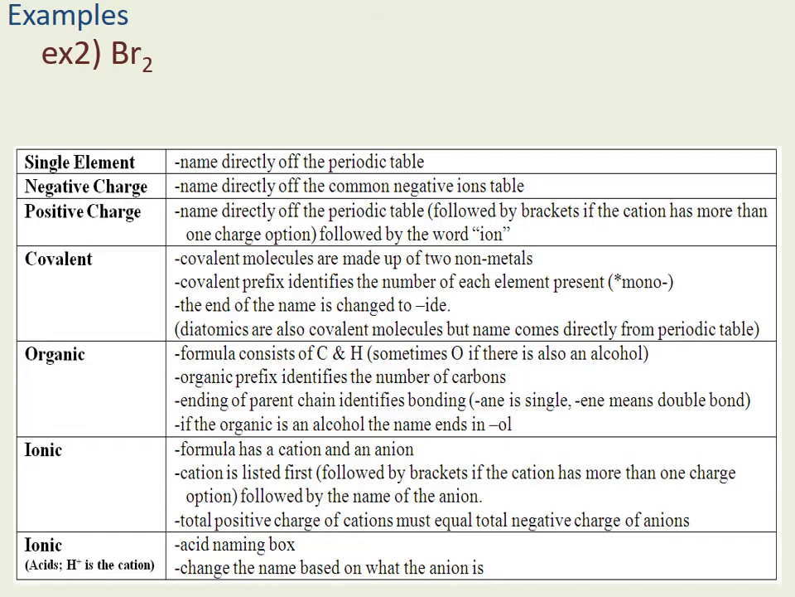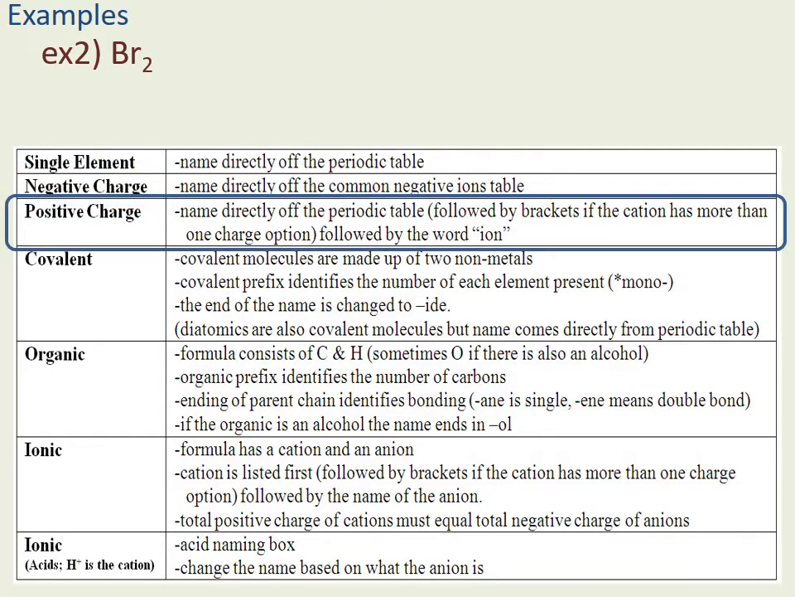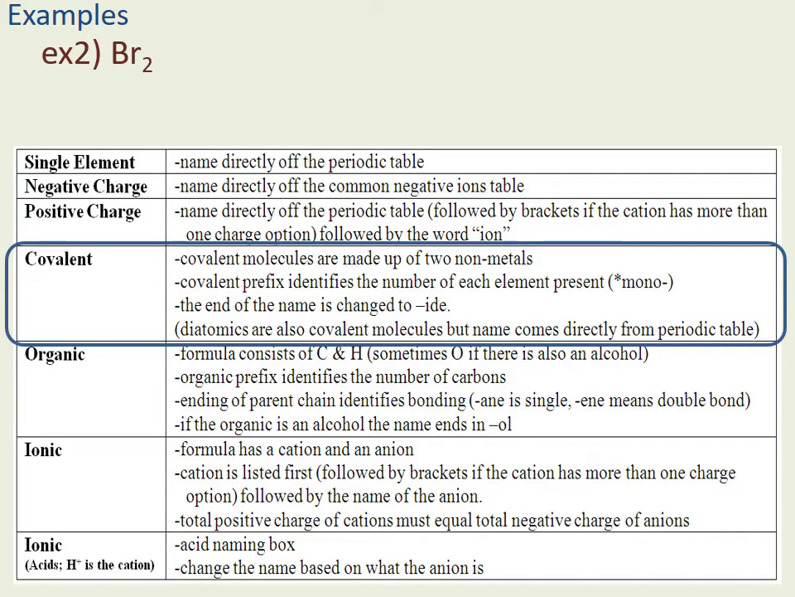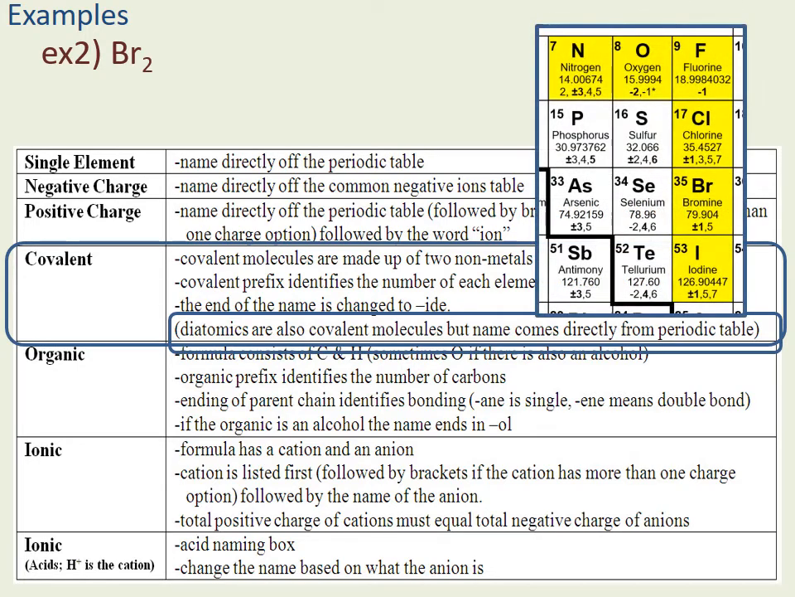Example 2, Br2. I do not have a single element because I have two Brs. I don't see a negative charge. It does not have a positive charge. Is it a covalent? Well, covalents are molecules made up of two nonmetals, and I only have one element there. But at the bottom of the covalent box, it says diatomics are also covalent molecules. But names come directly from the periodic table, so we don't use covalent prefixes. The name comes directly from the periodic table. And just like O2 is just called oxygen and oxygen is O2, Br2 is just called bromine.